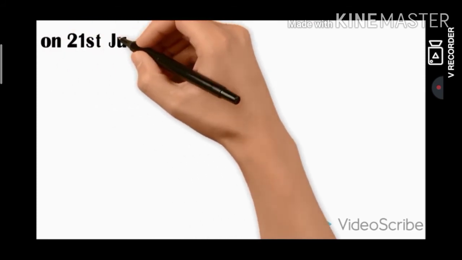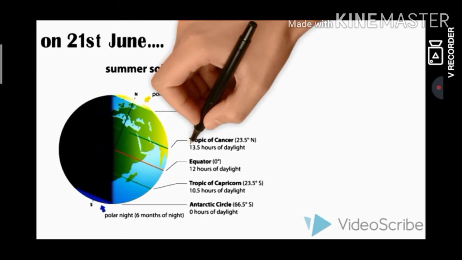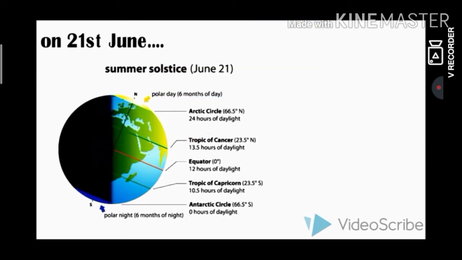On 21st June, the northern hemisphere is tilted towards the Sun. The rays of the Sun fall directly on the Tropic of Cancer. As a result, these areas receive more heat. The areas near the poles receive less heat as the rays of the Sun are slanting.